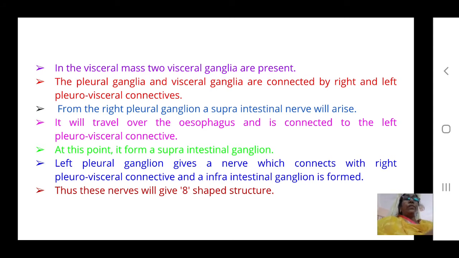Understood? So the pleural ganglia give rise to the supra and infraintestinal nerves, and they cross: one goes over the upper side of the esophagus, one from the lower side of the esophagus. They cross and connect with the visceral connectives and give rise to the supra and infraintestinal ganglia. And as they traverse each other, they look like an 8-shaped structure.